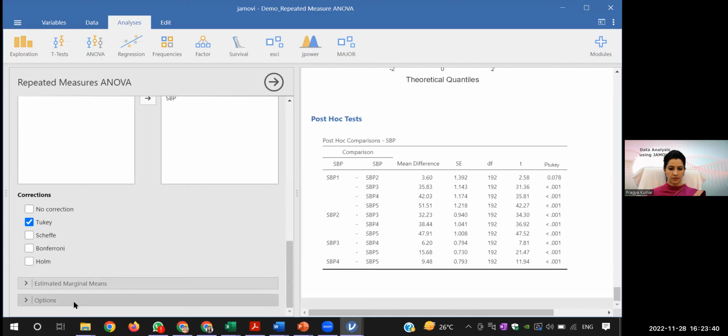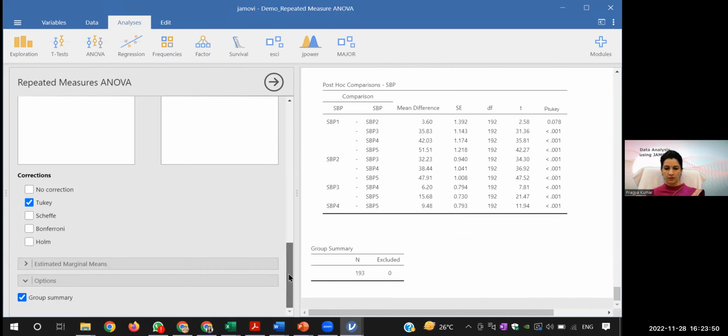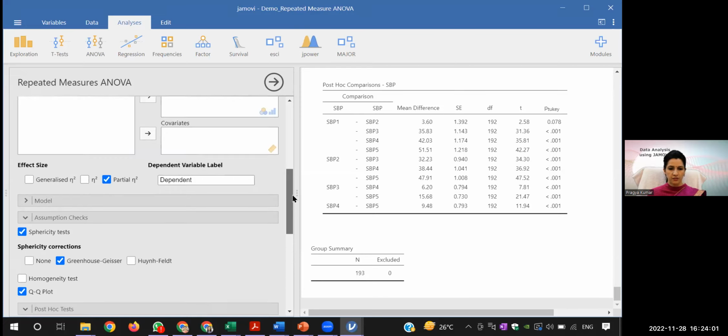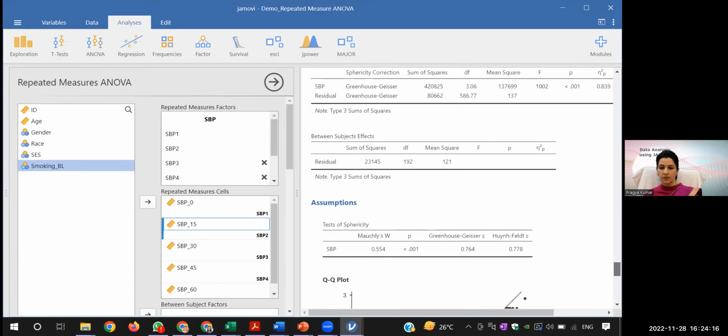If I click this option, there is a group summary, but I cannot see descriptive here in this option. Maybe the descriptive will have to come from the descriptive option. It is showing the mean difference, but not the descriptive table.